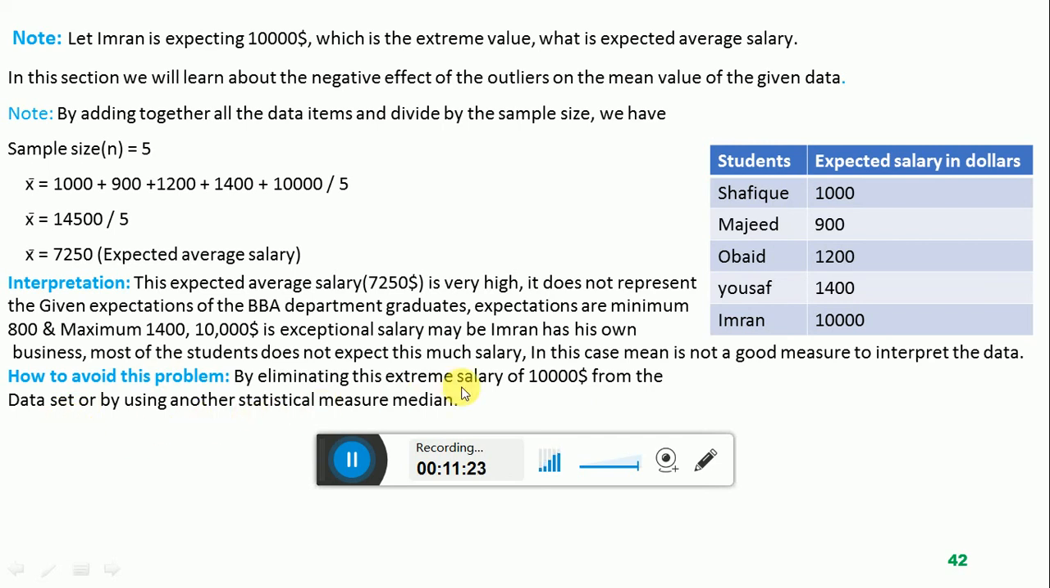Another way a statistician can avoid this problem is by using another statistical measure, which is called the median, because an outlier does not affect the median. What is the median? We will discuss it inshallah in the next section. This is a new, another statistical numerical measure.